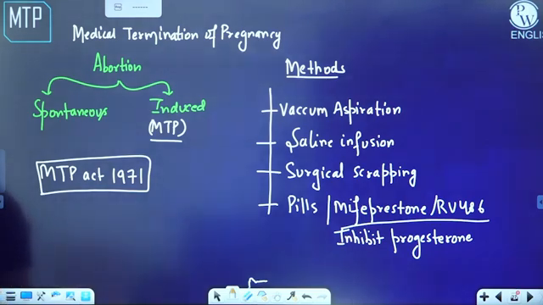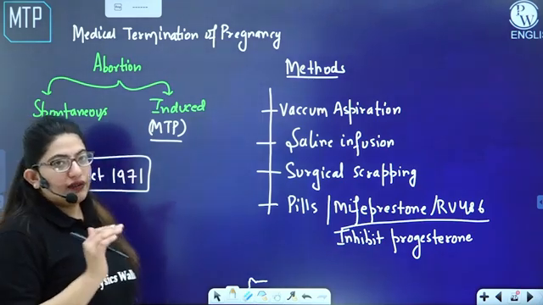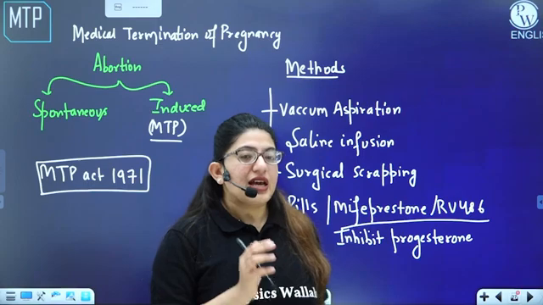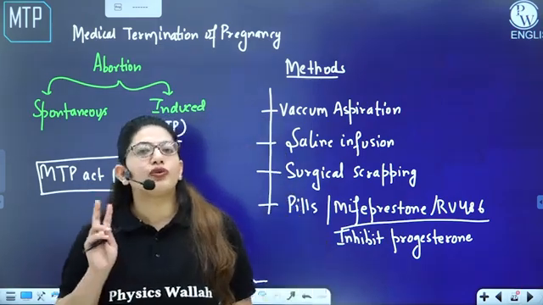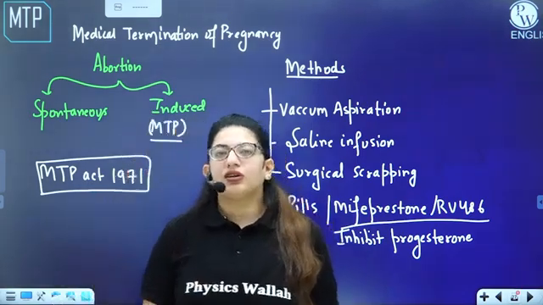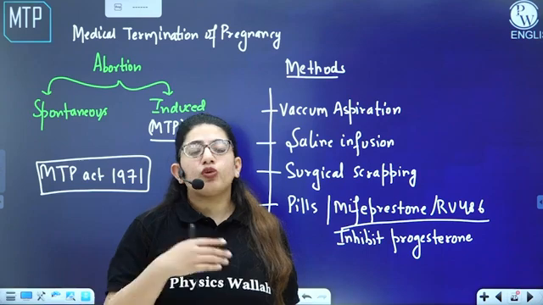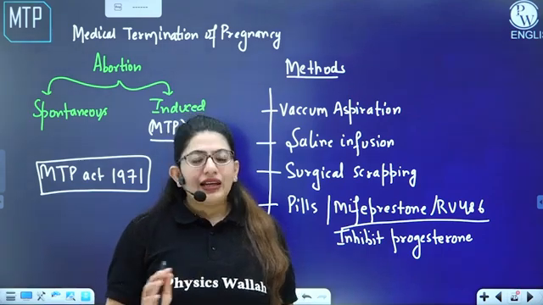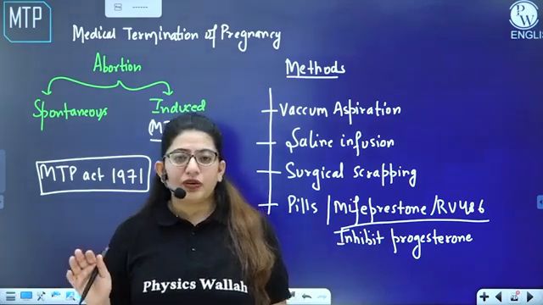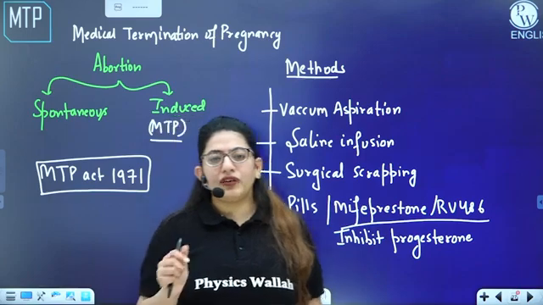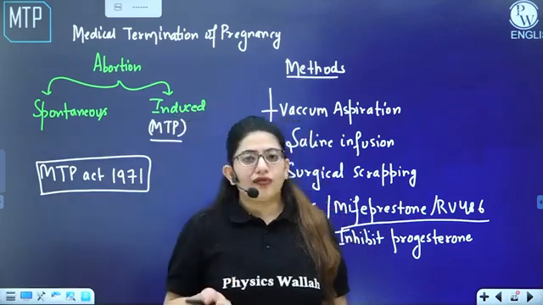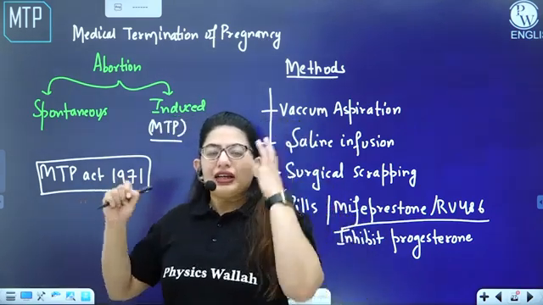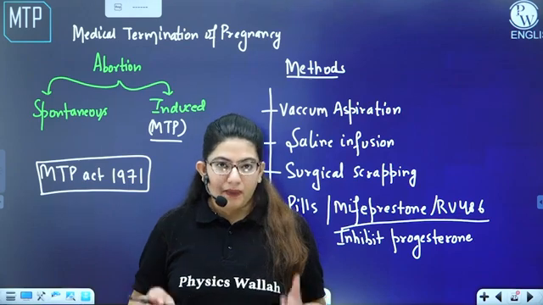But if it is more than 12 weeks but less than 24 weeks, then there should be the advice of two doctors and they will do that MTP. But if it is more than 24 weeks, it is illegal. It is not advisable for a female to undergo the MTP after 24 weeks because a lot of organs are formed and this can actually kill the fetus as well as the mother, right?